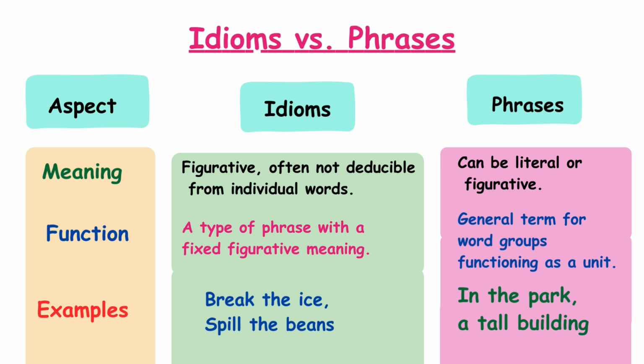Idioms versus phrases. Meaning: idioms are figurative, often not deducible from individual words; phrases can be literal or figurative. Function: an idiom is a type of phrase with a fixed figurative meaning; a phrase is a general term for word groups functioning as a unit. Examples: break the ice, spill the beans, versus in the park, a tall building.